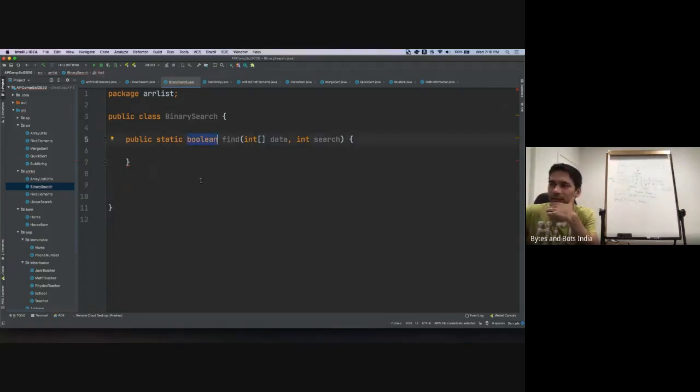So Boolean is not very intuitive. It just gives us true or false. Or maybe, you know what, let's keep it Boolean for now. Doesn't matter. So we'll write our recursive method here. Public, we'll keep it private. Doesn't matter. Static, and then Boolean, and we'll call it binary search.